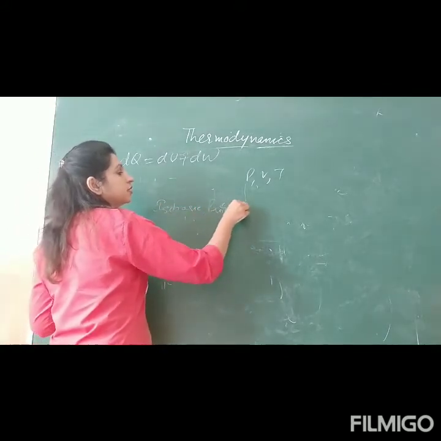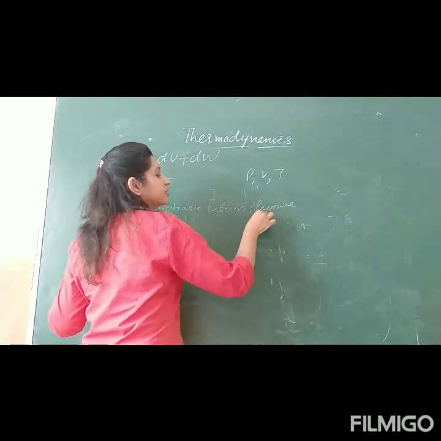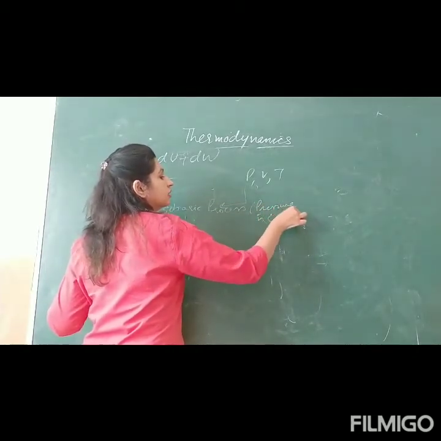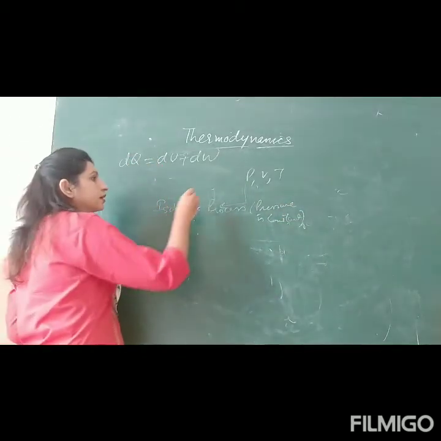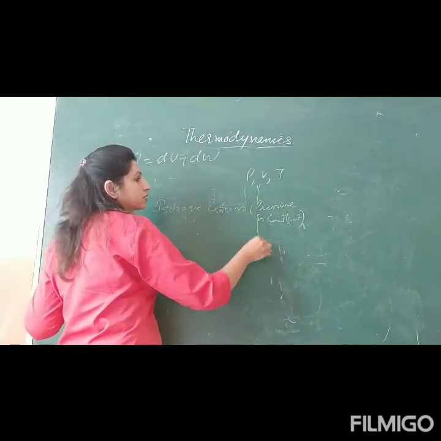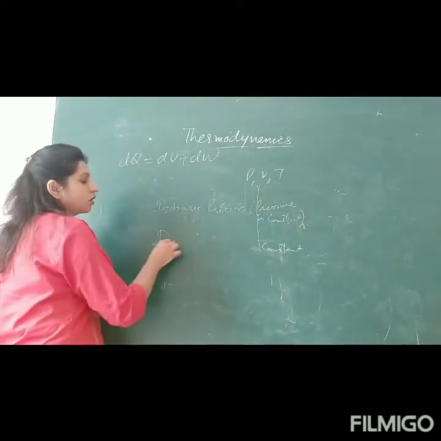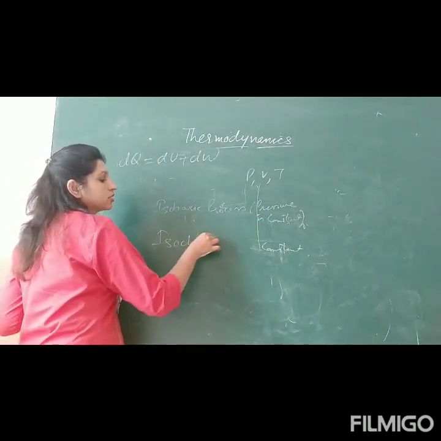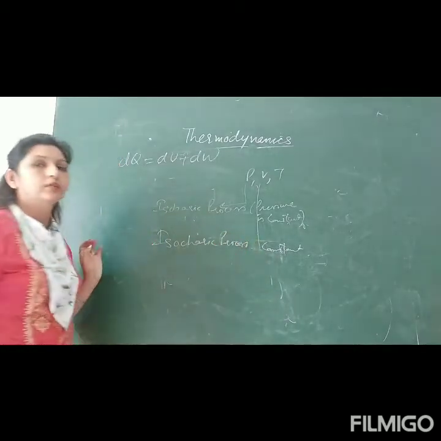Isobaric process means pressure is constant. Then, if volume is constant, such a process is called an isochoric process, where there is no change in volume.